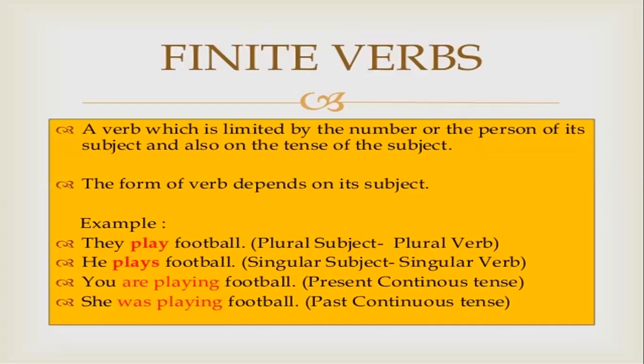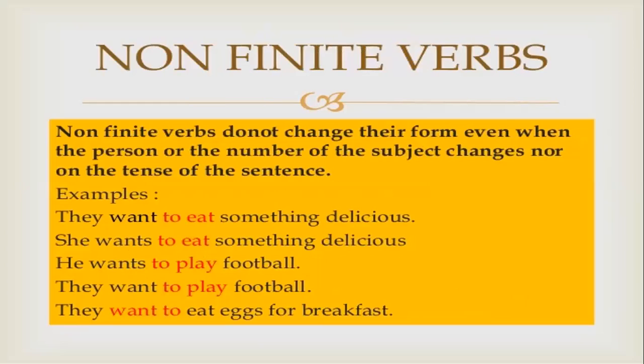Finite verb: a word which is limited by the number and person of its subject and also by the tense. The form of the verb depends on its subject. Example: they play football, plural subject, plural verb. He plays football, singular subject, singular verb. You are playing football, present continuous tense. He was playing football, past continuous tense.